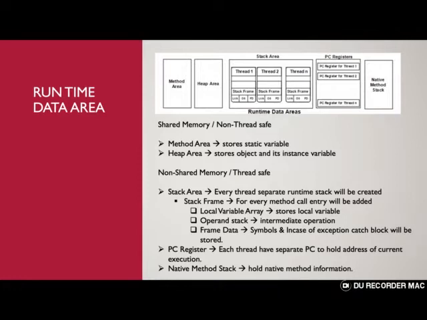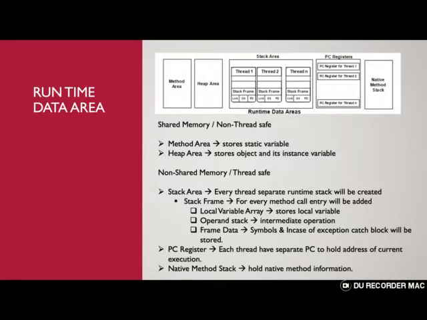So let's think about what areas are in the shared memory. We have two types of areas: one is the method area and the other is the heap area. The method area and heap area are very important. We need to know what is stored in the method area: usually the static variables get stored in the method area, whereas the heap area stores objects and their corresponding variables. There will be only one method area and one heap area in the entire JVM itself. So that's why it's shared for the entire application.